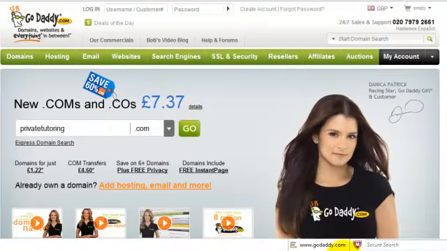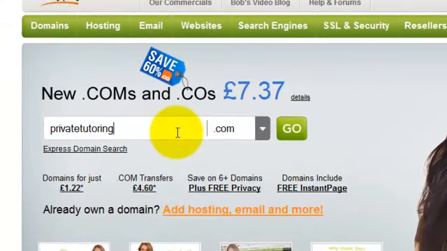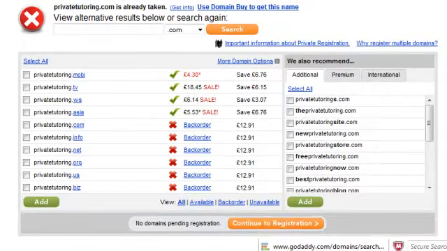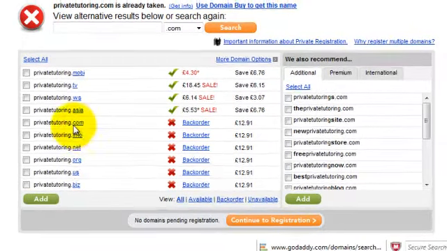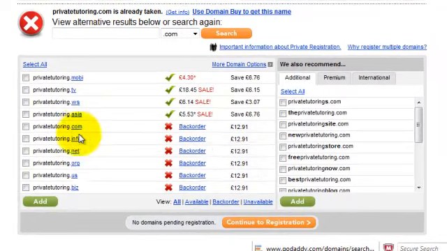When you've typed your domain name into the search box, make sure you haven't put any spaces between any of the words or any dots, though you can use hyphens. When you've checked that's okay, click Go. The domain name registrar then lets you know which of the domain endings are available. As you can see, privatetutoring.com is taken, as is info.net.org. And the only ones that appear to be left are some slightly obscure ones, .mobi, .tv, .ws, etc.